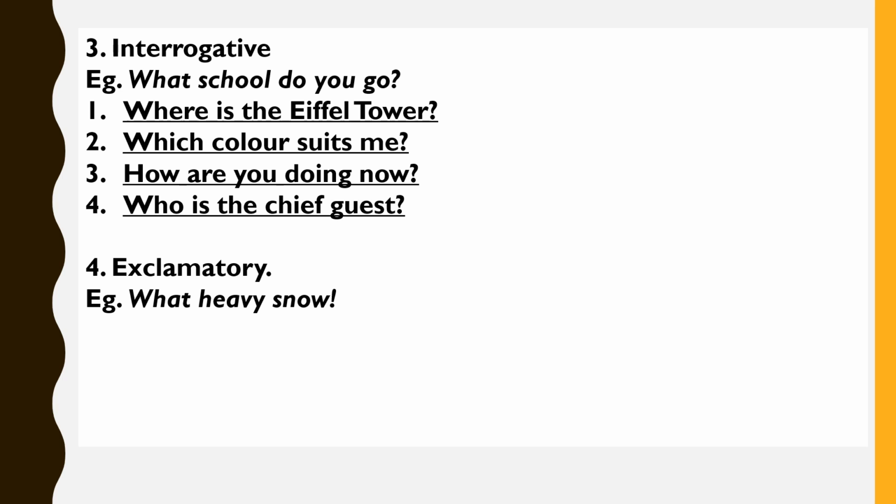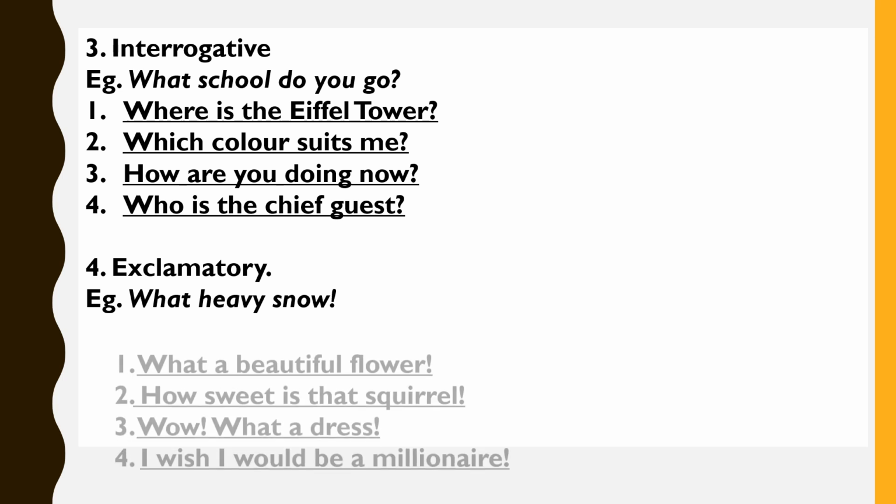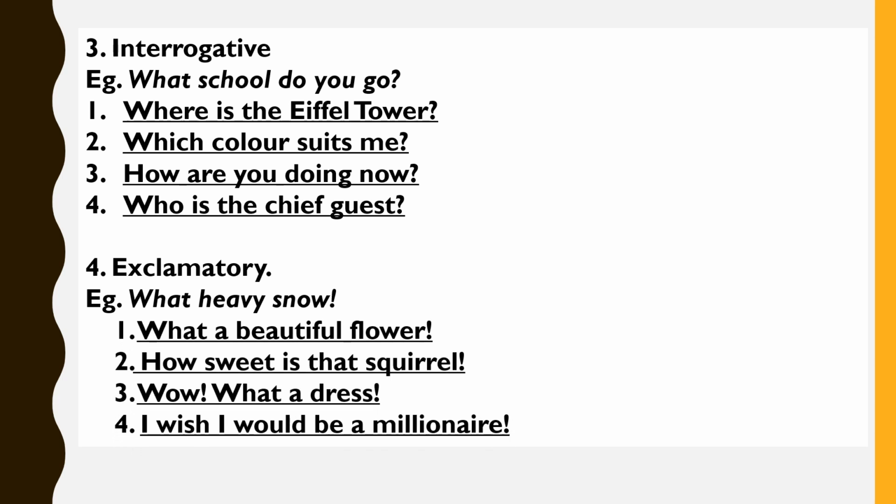Next, exclamatory. Children, what does an exclamatory sentence do? An exclamatory sentence expresses a strong or sudden feeling, and it always ends with an exclamation mark. Here are 4 examples of exclamatory sentences.